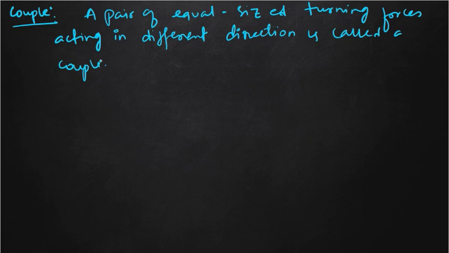The turning moment caused by a couple, because this will create a turning moment, will rotate the wheel continuously, and that turning moment caused by this couple is known as torque.